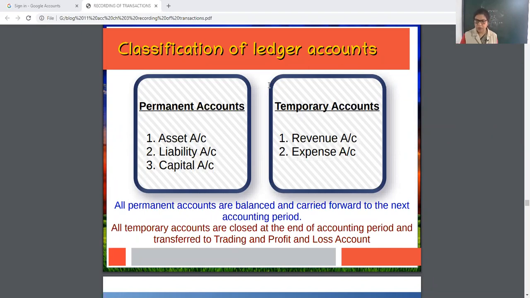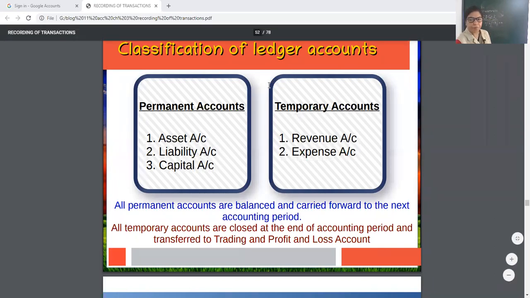Building purchase: I bought a building, that is a permanent account and an asset. But repair is done every year. So repair means expenses, and that is temporary, because repair, whitewash, cleaning, everything will be performed frequently. That's why it is temporary.